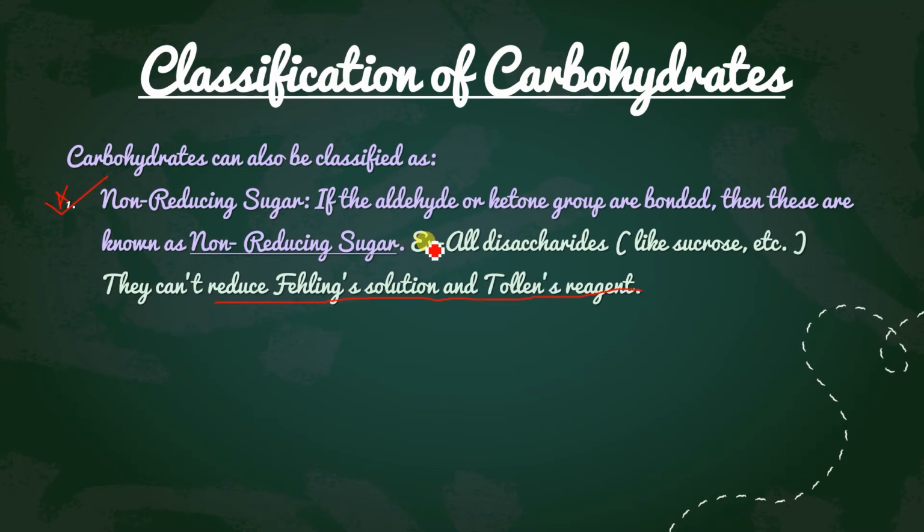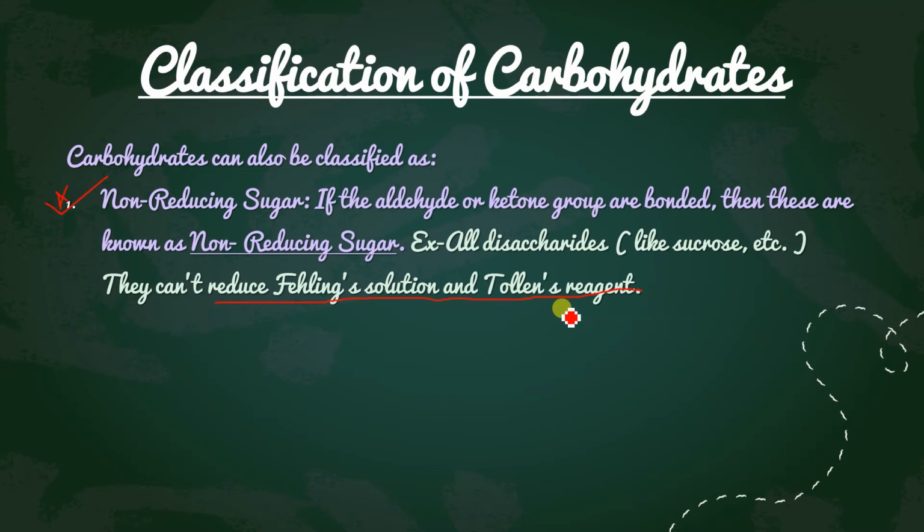Or we can say that in another way, Fehling solution and Tollens reagent can oxidize the aldehyde. But in this case, since the CHO group or ketone group is not free, it is bonded, there is no effect of Fehling solution and Tollens reagent, and they cannot oxidize that sugar, that carbohydrate. Got it?